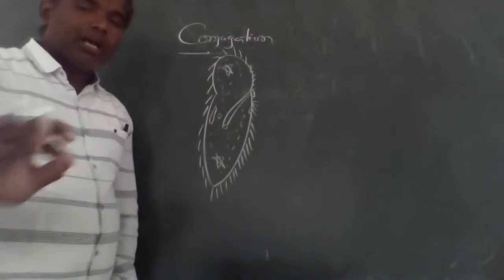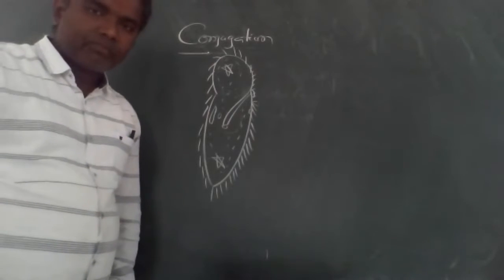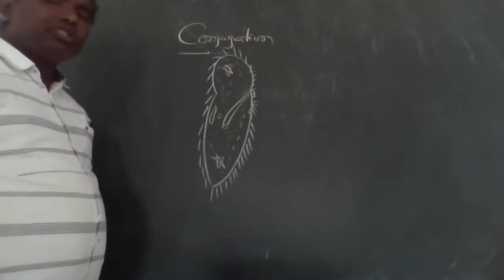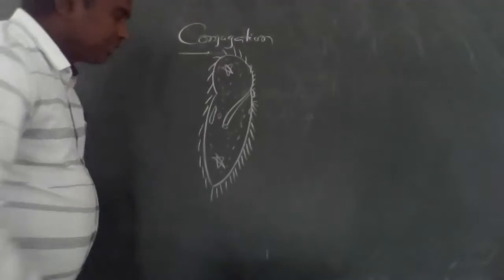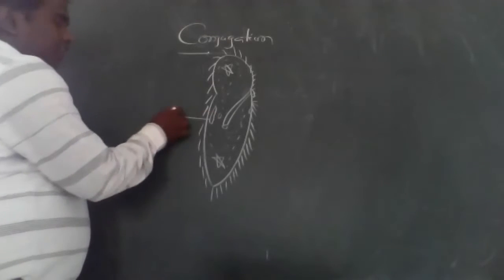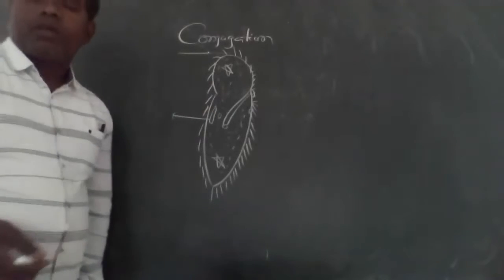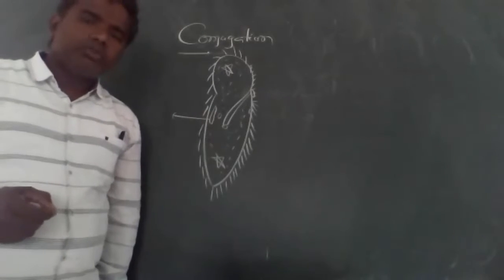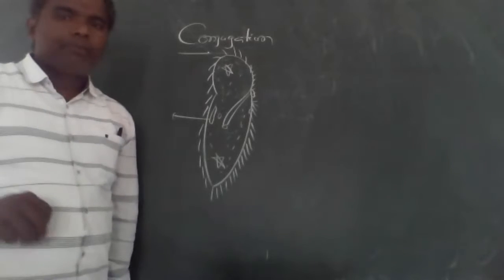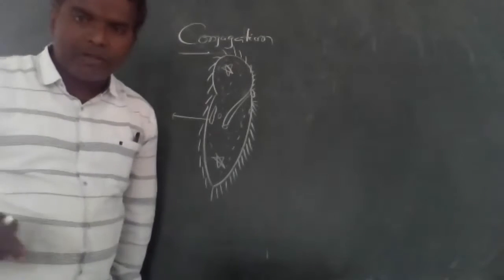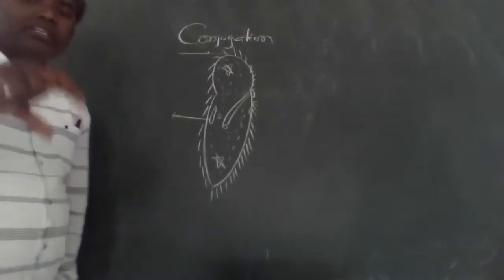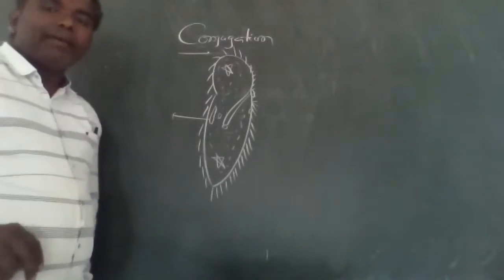Before we take the highlights of conjugation, see here, this paramecium is a freshwater animal, which has cilia. Mainly in paramecium conjugation, the nuclei play a major role. Two nuclei play a major role, mainly the micronucleus.